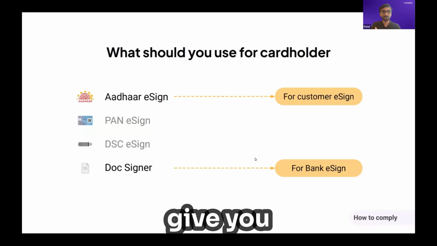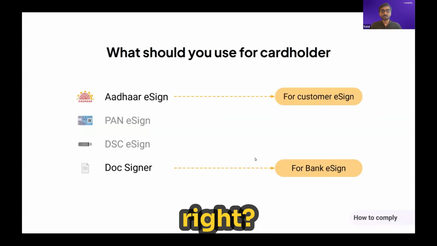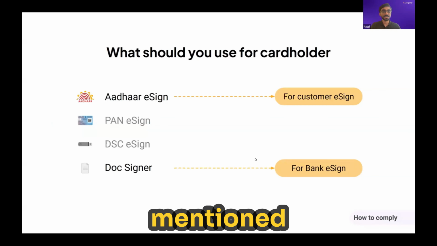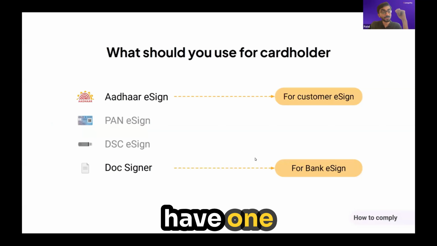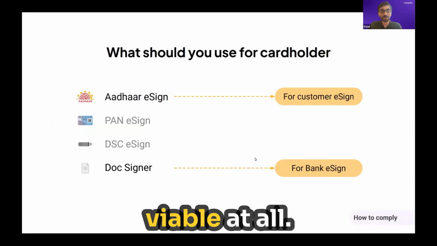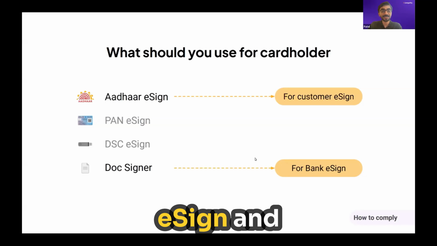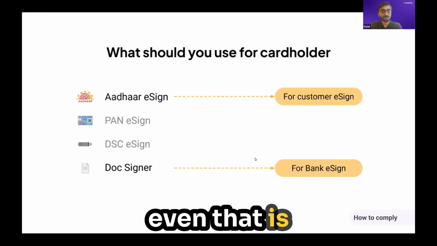So in this section, I'll give you a guide on how to choose the type of eSign for this process. One, DSC tokens, the third thing mentioned here, are very hard to use. They keep failing. Most of your customers don't have one. Even the customers that do have one usually do not keep them on person. It's probably with their chartered accountant or secretary. So while DSC is technically valid, there is no way it's going to be a convenient process for your customer. It's not viable at all. PAN eSign is also similar. It's very hard to actually obtain a PAN eSign and actually affix a PAN eSign. So even that is not viable.